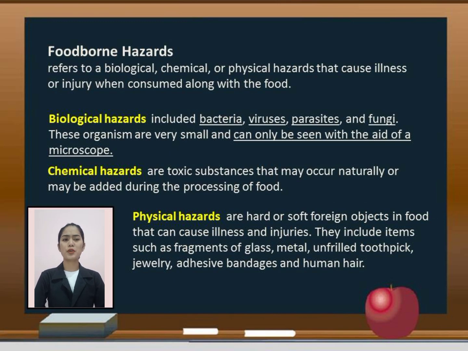Foodborne hazard refers to a biological, chemical, or physical hazard that causes illness or injury when consumed along with the food. Biological hazards include bacteria, viruses, parasites, and fungi. These organisms are very small and can only be seen with the aid of a microscope. Chemical hazards are toxic substances that may occur naturally or during the processing of food. Physical hazards are hard, foreign objects in a food that can cause illness and injury. They include items such as fragments of glass, metal, acrylic, toothpicks, jewelry, adhesive bandages, and human hair.